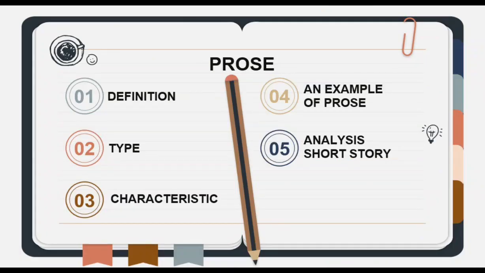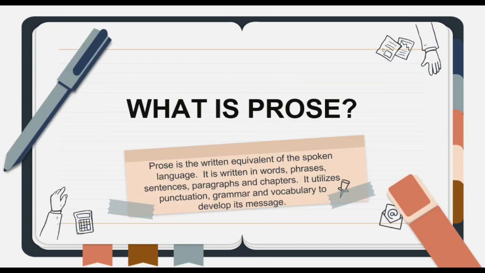You can see in the table of contents what I will tell you about. The first is definition, and the second is type. The next is characteristic, and I will give you an example of prose and I will analyze the example. Okay, let's start. The first is, what is prose?